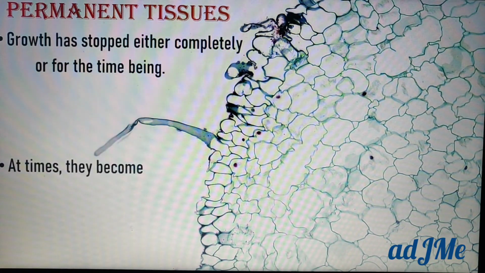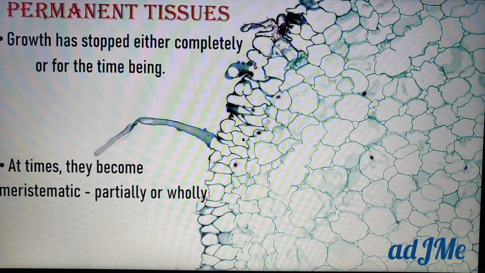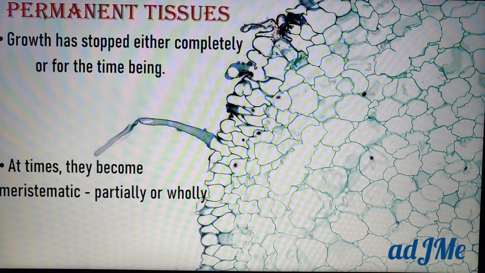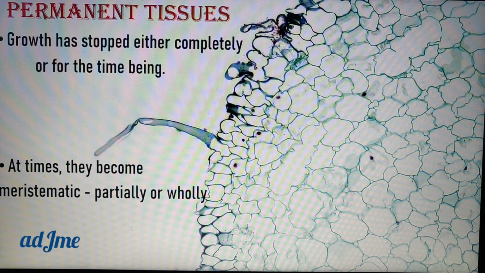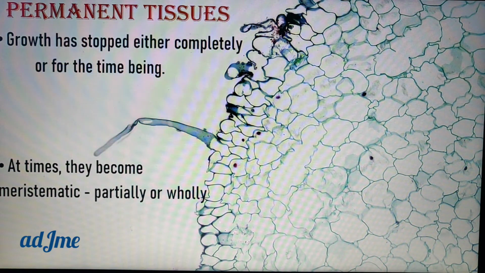Because at times, these permanent tissues sometimes become meristematic tissue, partially or wholly. So when growth is required, maybe when there is an injury in the plant, in that case a permanent tissue may, not always, but occasionally, become a meristematic tissue partially or wholly. Which means you come across growth there. You will learn more about this next year in 10th standard.